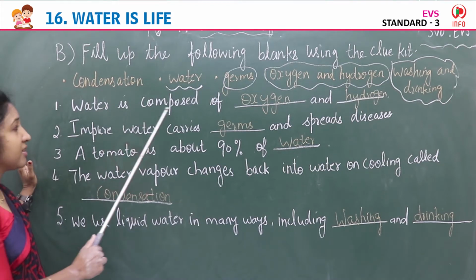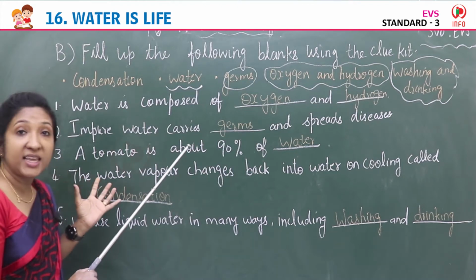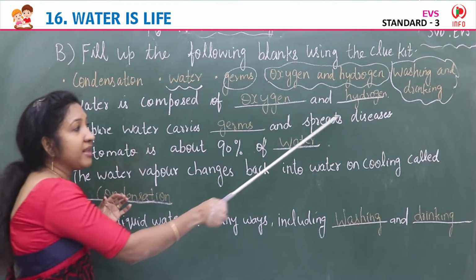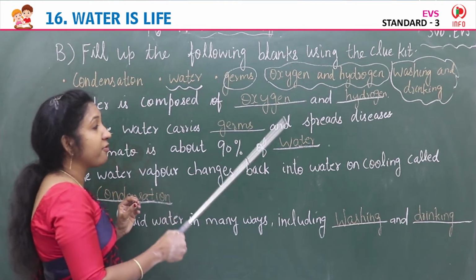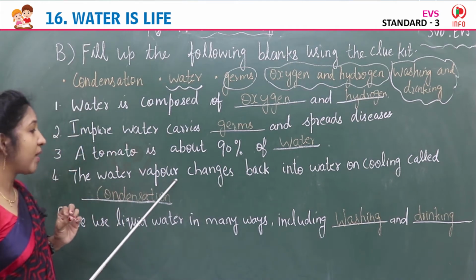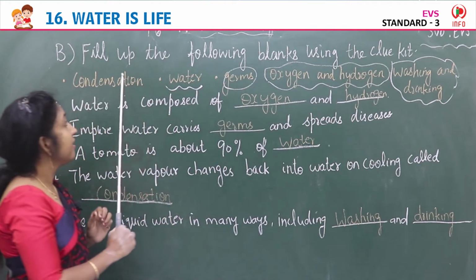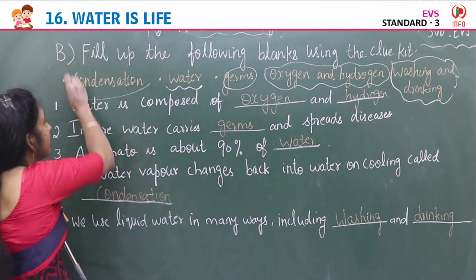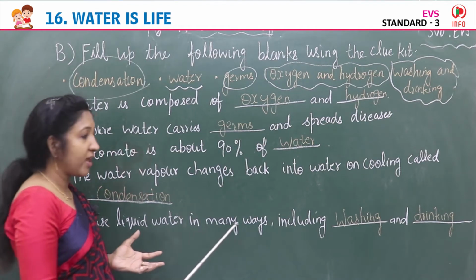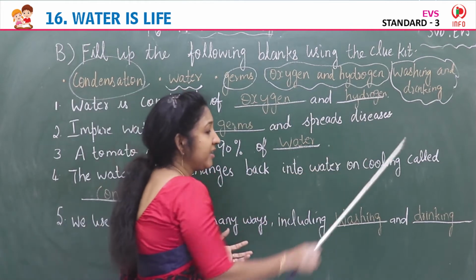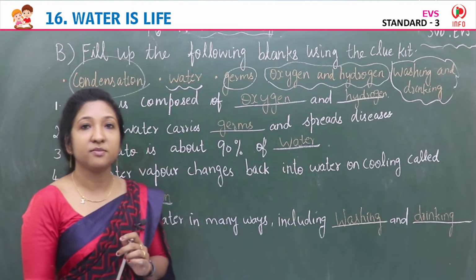So the first one, water is composed of oxygen and hydrogen. Second, impure water carries germs and spreads diseases. Third, a tomato is about 90% water. Fourth, the water vapor changes back into water on cooling, called condensation. This process is called condensation. Last one, we use liquid water in many ways, including washing and drinking. Okay.